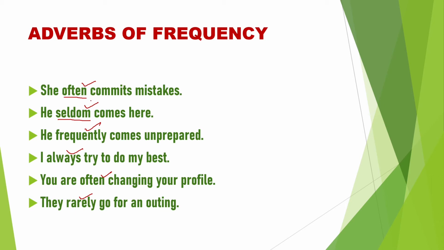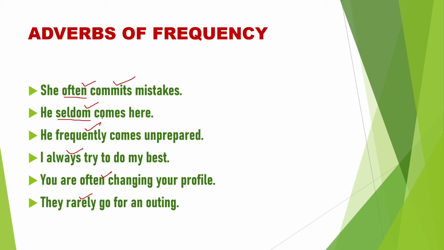Adverbs of frequency are used in simple present sentences, most often, because they show repeated action. She often commits mistakes. Here it shows the repeated action, and the adverb of frequency is used between subject and verb. In a simple present sentence there is only one verb, so the adverb of frequency comes before the verb. Commits is the verb, and before the verb, often is used. I mean, between subject and verb, the adverb of frequency comes.